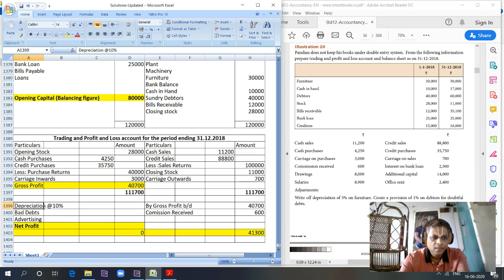Salaries 8,900. Then what else we have? Office rent 2,400.